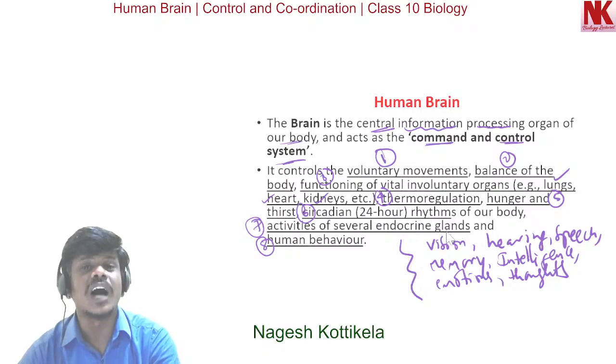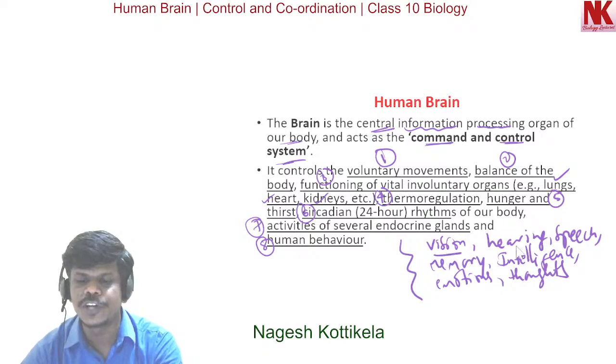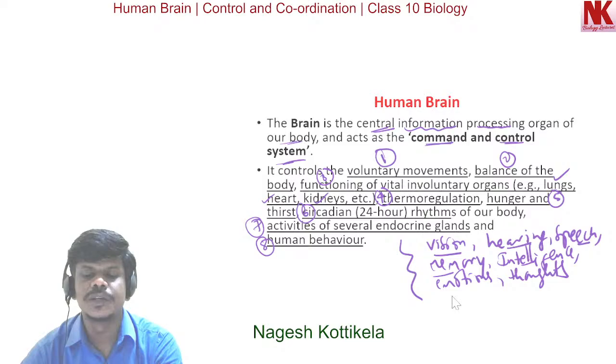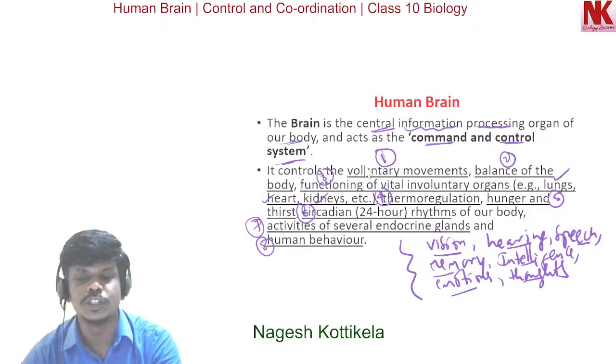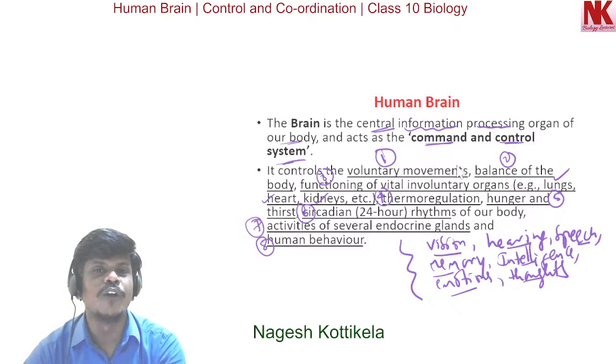So the other important functions performed by the human brain are vision, hearing, speech, memory, intelligence, emotions and thoughts. All these are controlled by the human brain. So it is the command and control system of our body.